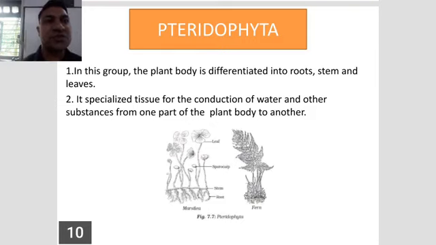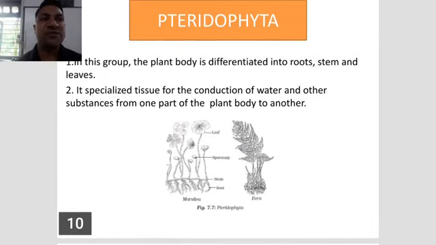There is specialized tissue for the conduction of water and other substances from one part of the plant body to another. Means pteridophyte plants have xylem and phloem also. So the body is differentiated and xylem and phloem are also present in this group. The common examples are Marsilea and ferns, members of Pteridophyta.